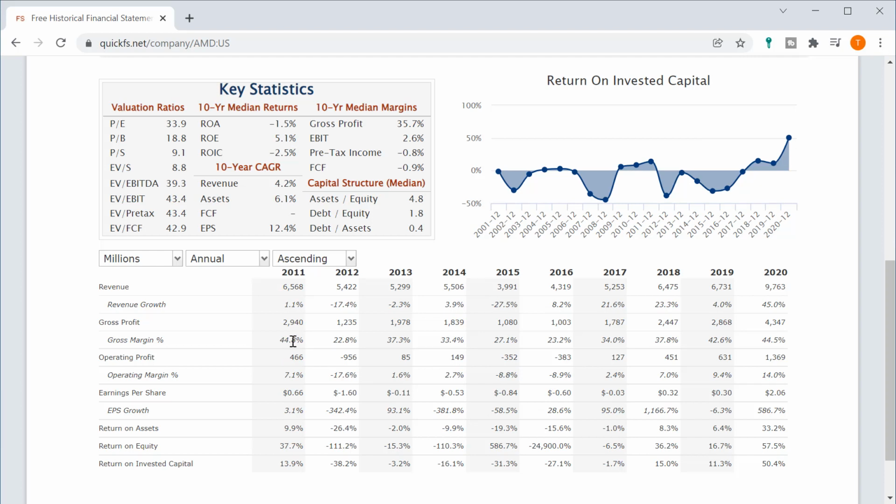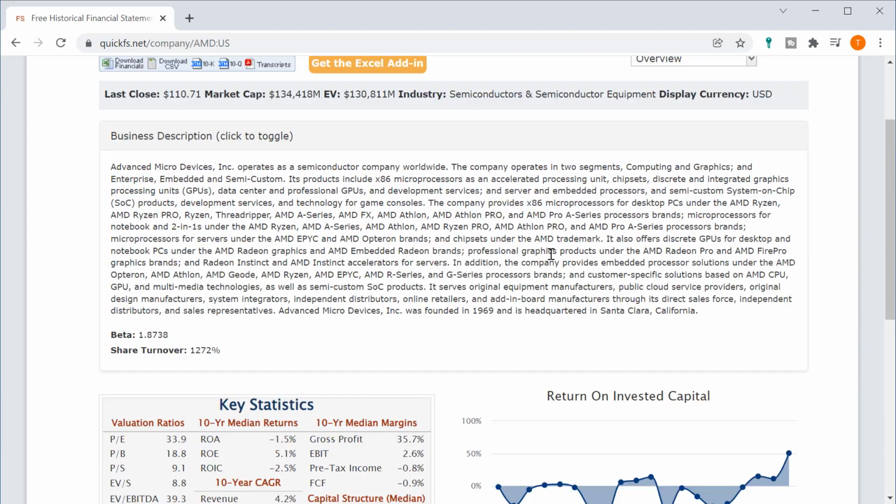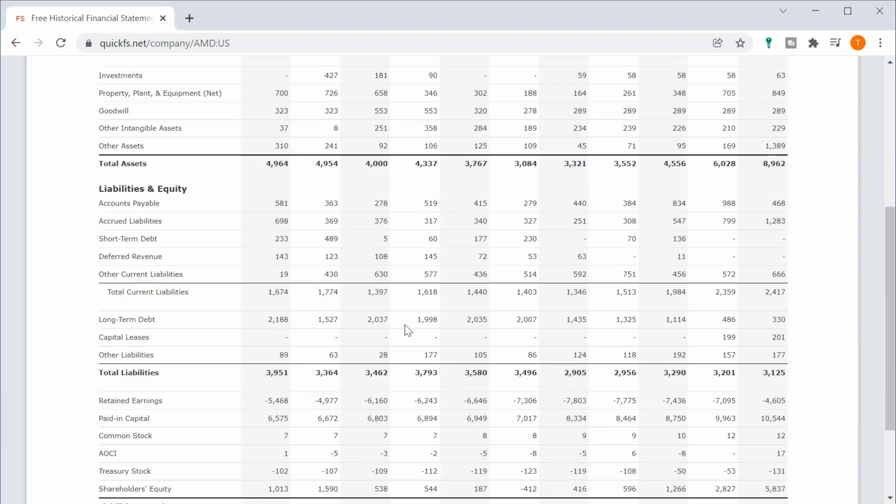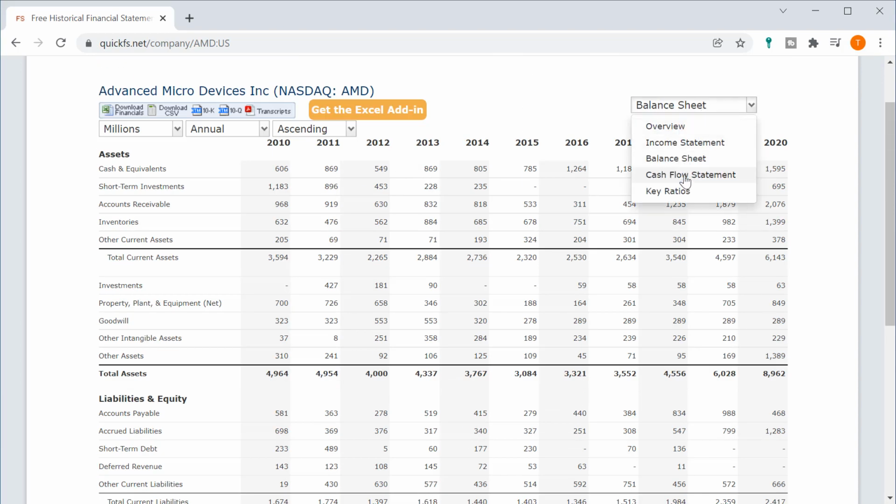But the margins are all over the place. They don't have stable gross margins. They go from 44%, 22%, 37%, completely unstable. Again, you have negative operating margins. They're losing money in certain quarters. I mean, do they even have debt? So they do have long-term debt. It's relatively low. It looks like they've paid some of that off over the past few years.